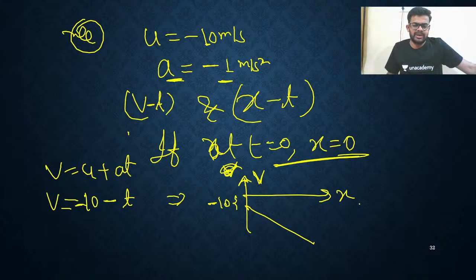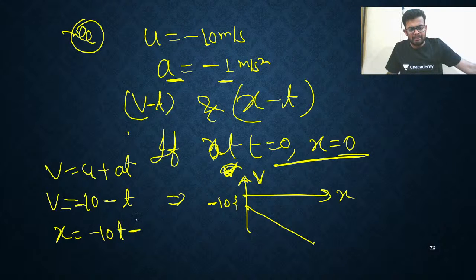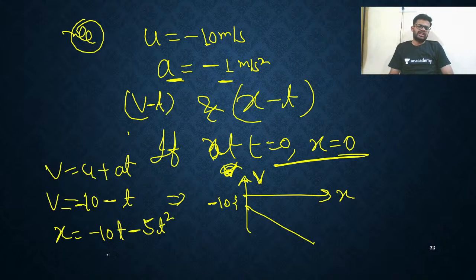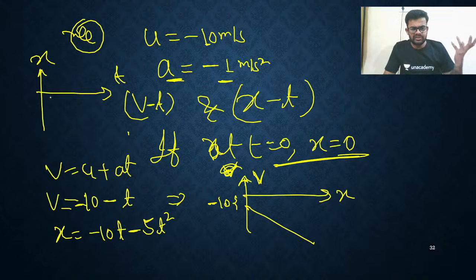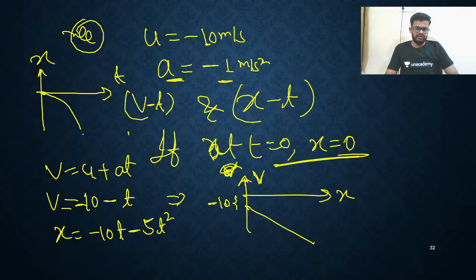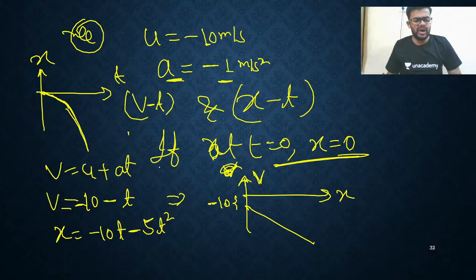Next, what will be the displacement time curve? So you will write like this. x equals minus 10t minus half gt square. Half gt square means you can write 5t square. Okay. If you solve this, what you will get? You will get a downward parabola. This is x, this is time. Obviously, all things are negative, so it will move in the negative direction only. Initially at origin. So it will be like this. Only this curve. Okay. So that's all. This is the answer. Right?